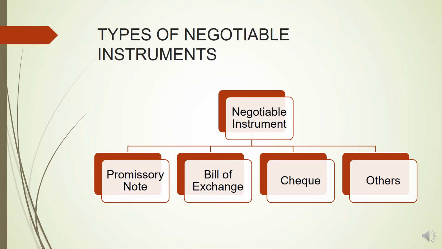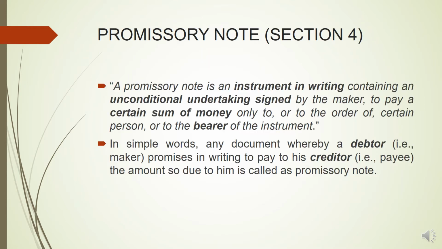Now the very important part of the chapter, that is the types of negotiable instruments. So basically there are three types of negotiable instruments which we will be discussing. That is the promissory note, bill of exchange, and lastly the check. And apart from these three, there are various other types of negotiable instruments also which are used by the business in the ordinary course of business. But normally these three are used in order to conduct the maximum volume of the business. So we'll start with the first type of negotiable instrument, that is promissory note.